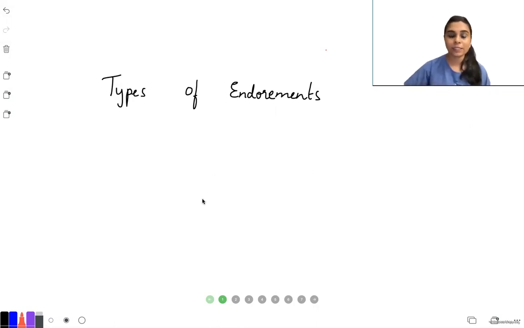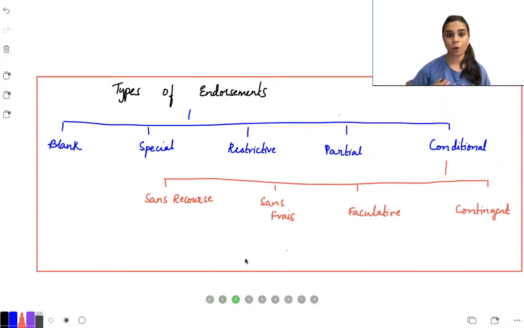All right, so let's start with the types of endorsements. So there are different types. We have blank endorsement, special endorsement, restrictive endorsement, partial endorsement, conditional endorsement, and in conditional endorsements, we have sans recourse, sans phrase, facultative, and contingent. So let's start with the blank endorsement.